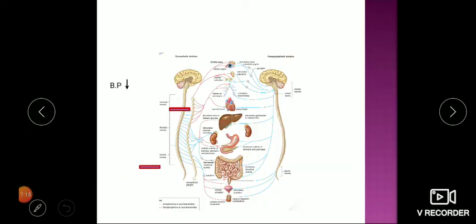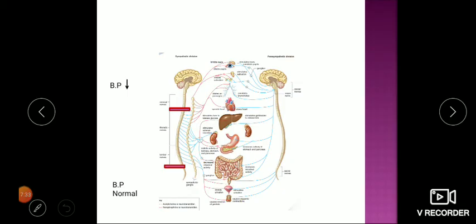If the lesion is below the level of L2, that means autonomic nerves are spared. They will have their normal control coming from the hypothalamus and limbic system. So blood pressure will be normal. So you have to check the blood pressure of the patient.